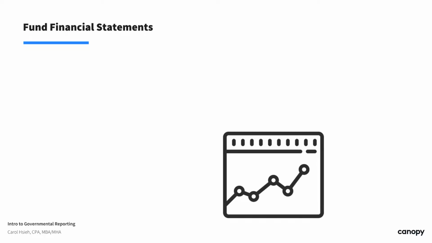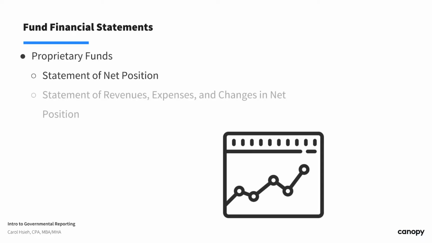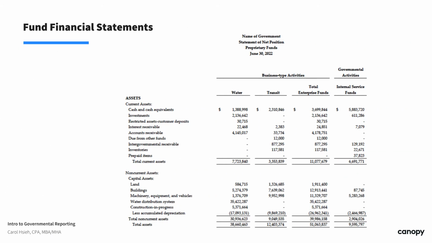So proprietary fund financial statements have three financial statements: statement of net position, statement of revenues, expenses, and changes in net position, and statement of cash flows. These financial statements are more similar to the financial statements you've seen in the private sector. So here is the statement of net position for proprietary funds.